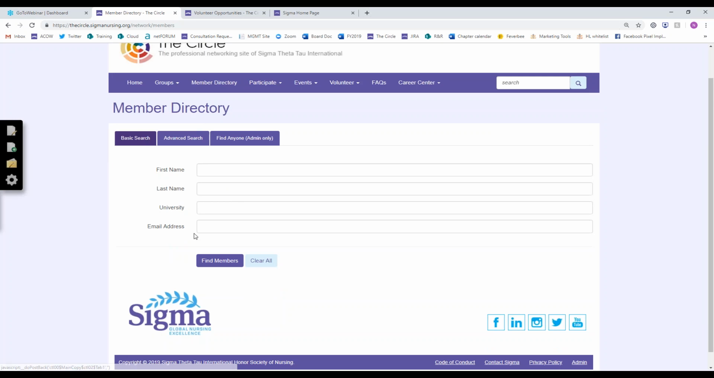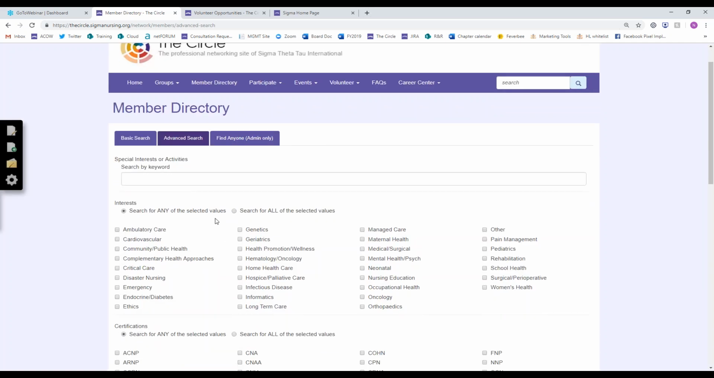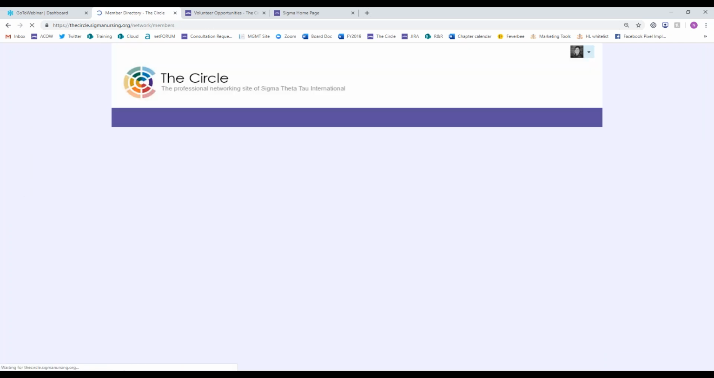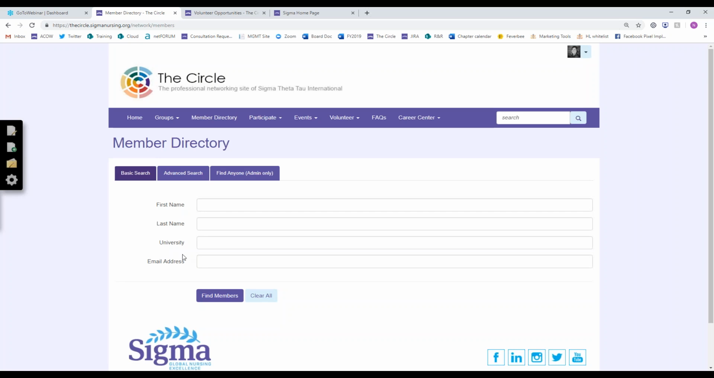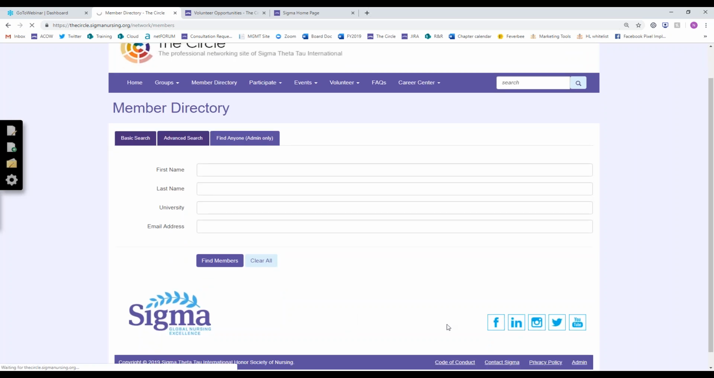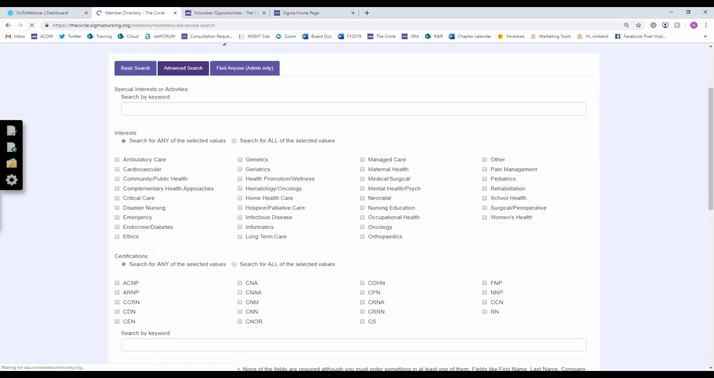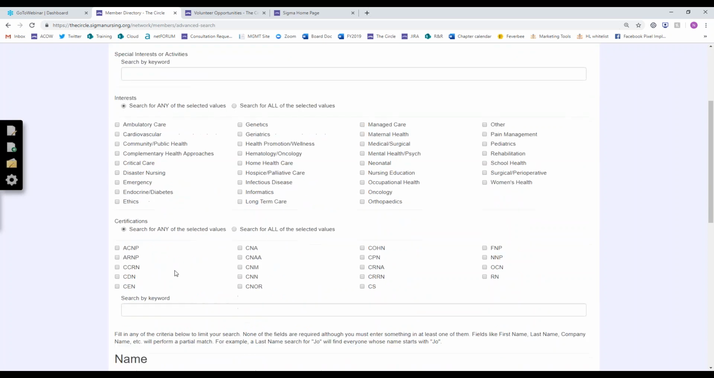And you have this basic search here, so you could search for someone that way. Or you could use the advanced search. Maybe you use the basic search to find someone you met at an event and you want to connect with them in another way. You know their first and last name, you can use the basic search. Otherwise, you can use the advanced search, and it pulls up some other different interests and certifications that you can